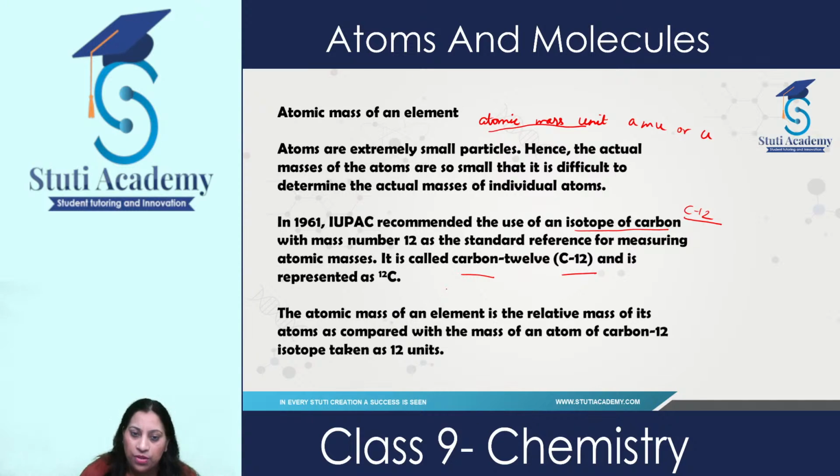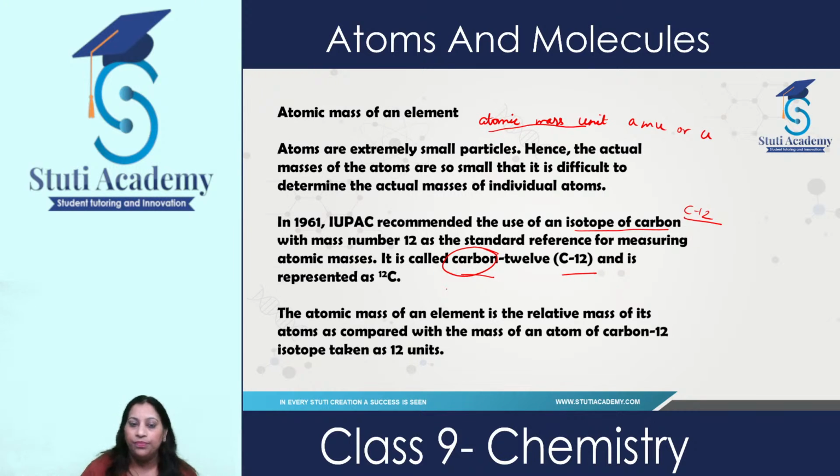But if we take carbon-12, it gives an appropriate number. So that's why carbon-12 was taken as a reference for measuring atomic masses. Whenever we want to measure the mass of any element, we always take the reference of carbon-12.